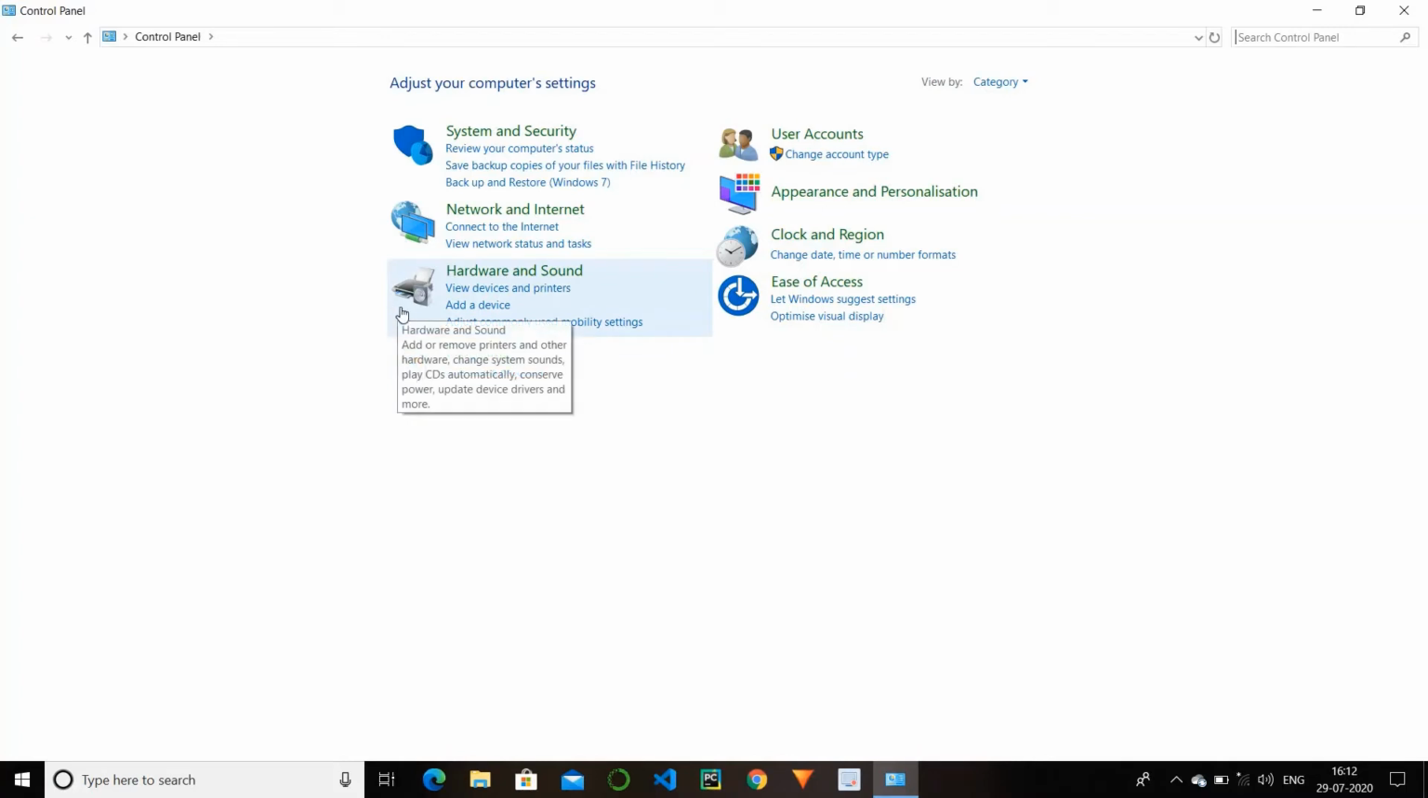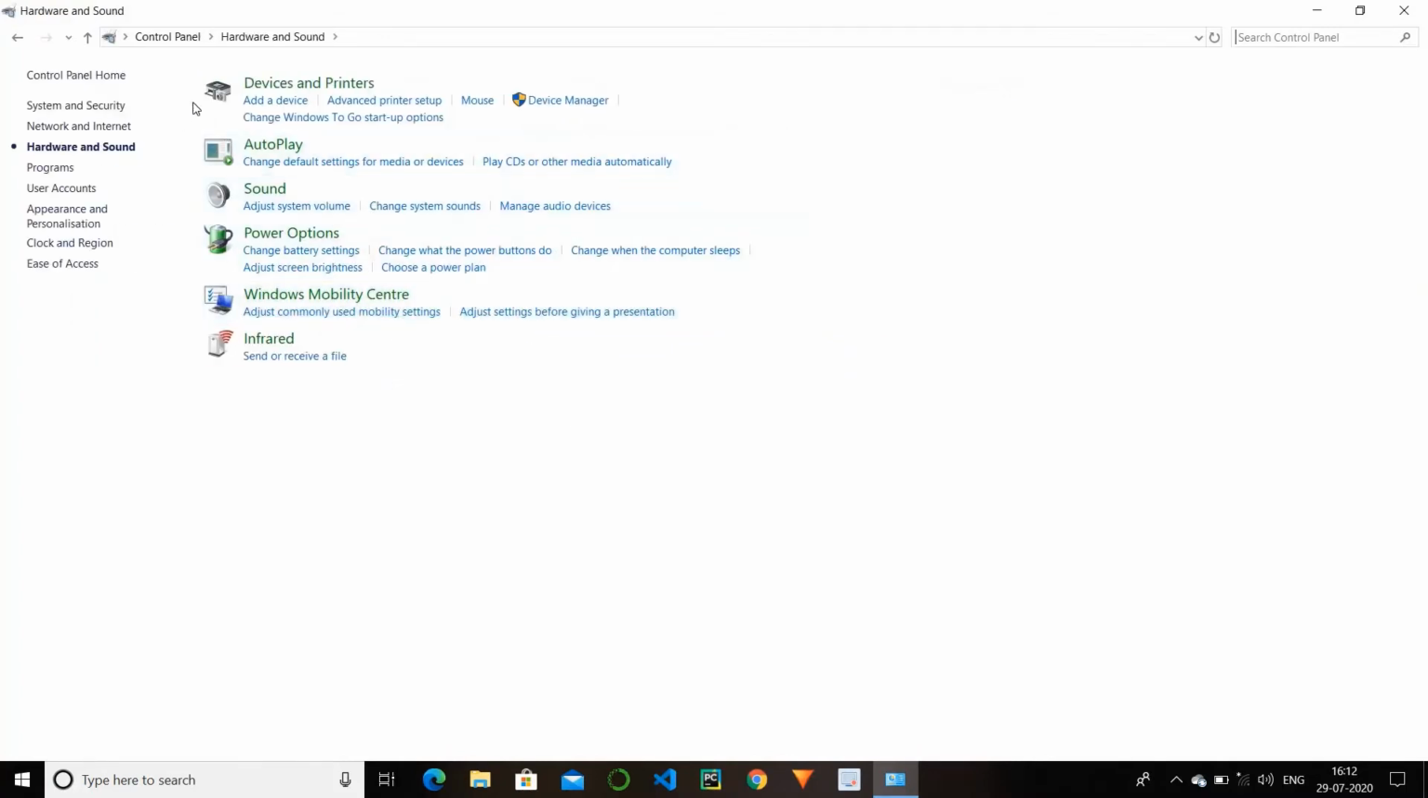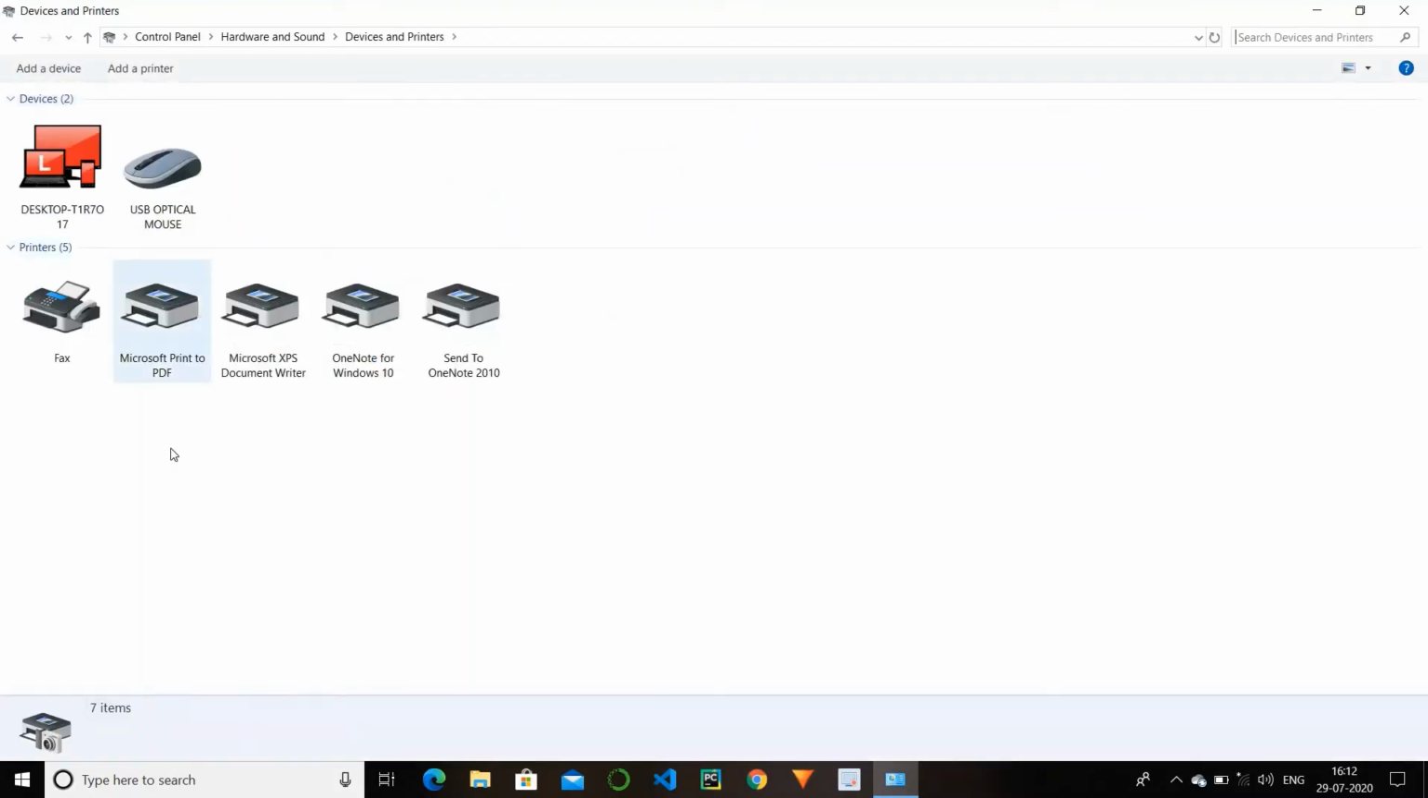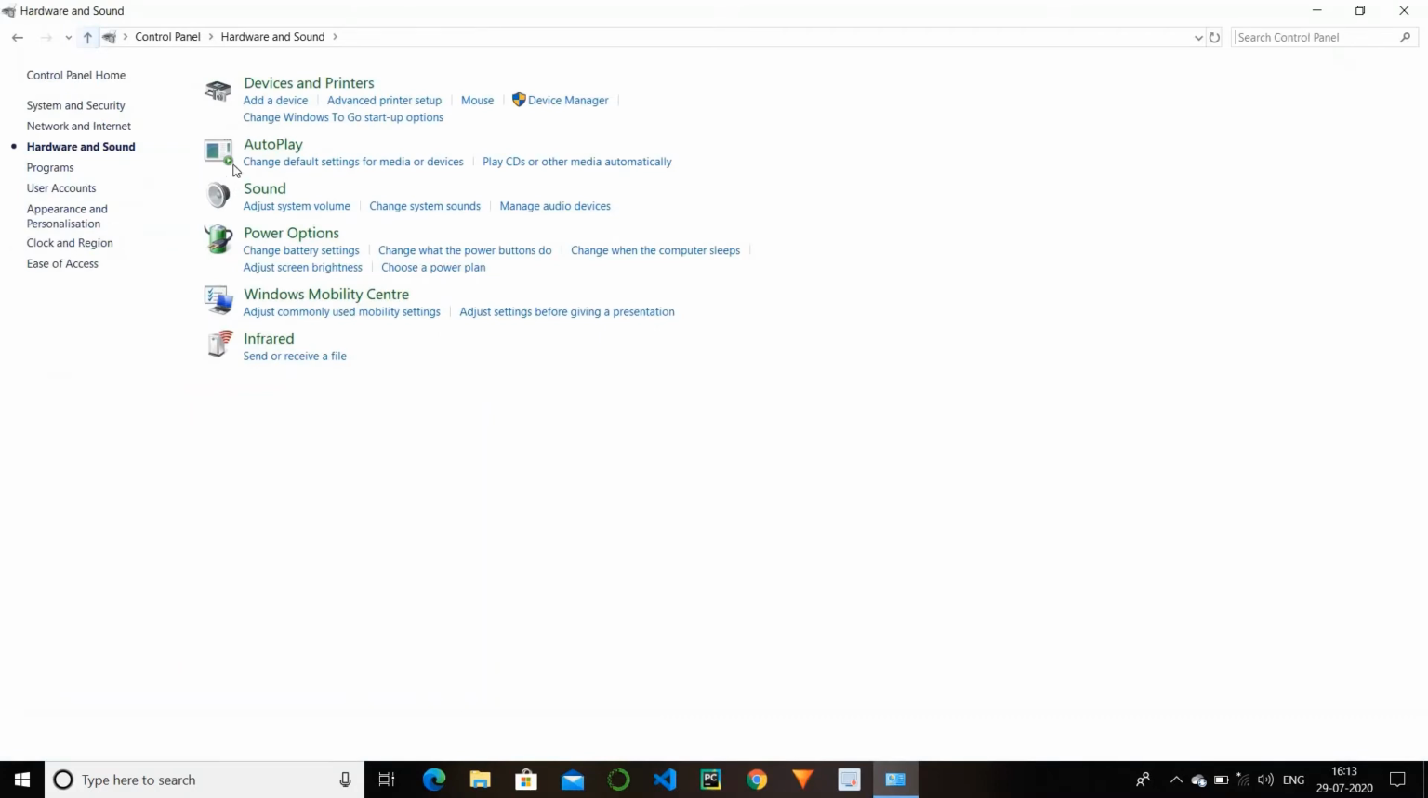So we have the next option, hardware and sound. It is of much use. Here we have different options: devices and printers, autoplay, sound, power options, Windows mobility center, infrared. And some of these options we have seen earlier. So first we have devices and printers. In this we can connect a laptop to external devices like mouse and other laptops, printers. So this option is for that.